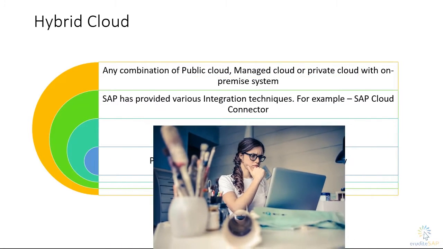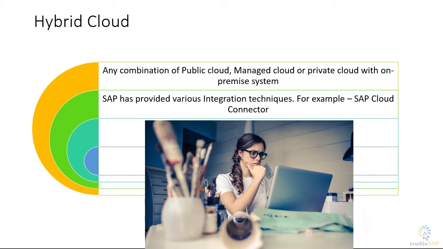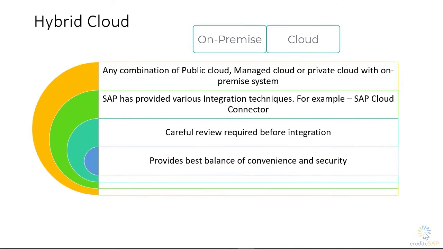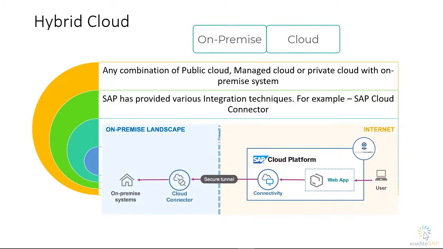SAP has realized this thing and they do not want their customers to completely go into the cloud options as of now. They want their customers to use these cloud models with the on-premises. SAP has provided various integration techniques to use these cloud models with the on-premise system. For example, SAP Cloud Connector. SAP Cloud Connector serves as a link between your on-premise and your cloud solution.